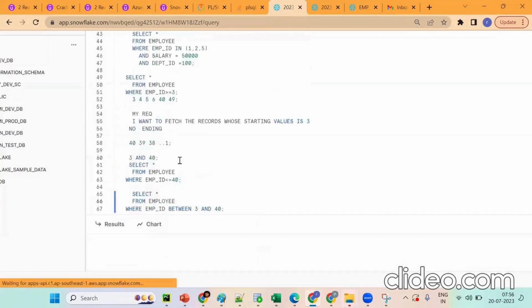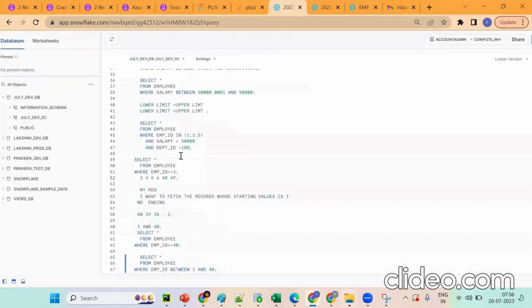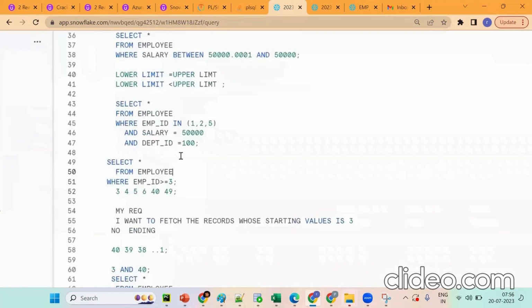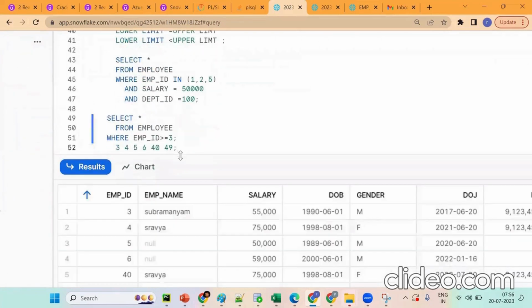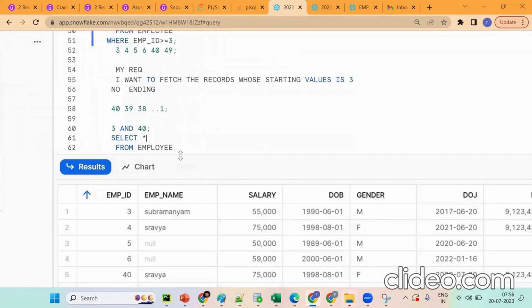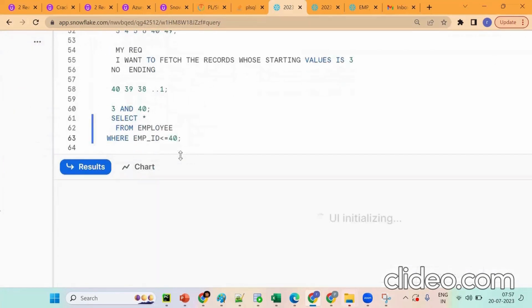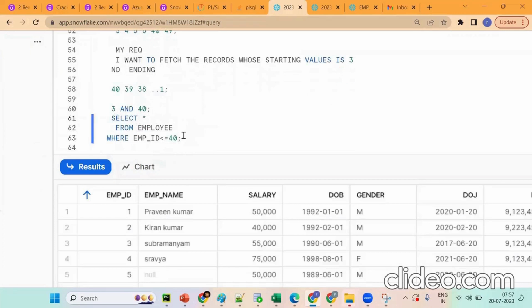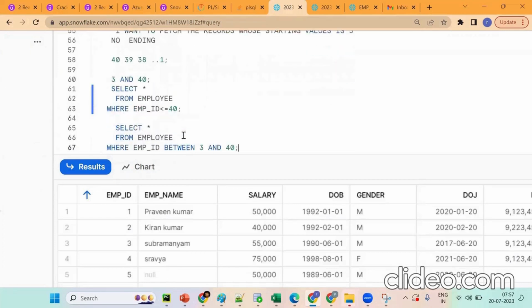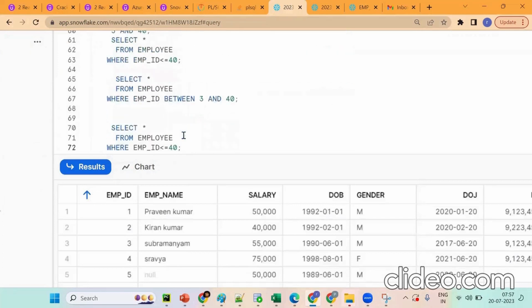Star is nothing but what? I know the starting value, I know the ending value, then the star operator will project all the columns. Suppose I don't want all the columns, I know the starting value and the ending value. Then what happens? We can write employee ID, employee name. So you need to put in a lot of effort if you're not able to follow. Remember, don't memorize by heart, understand the concept. When you understand the concept, we are able to implement it. What is the point? I know the starting value, I know the ending value, then we project.